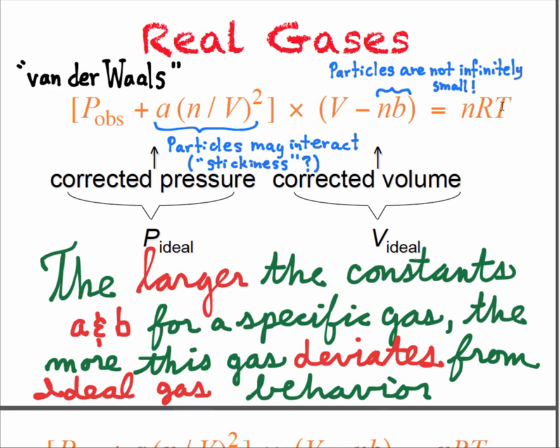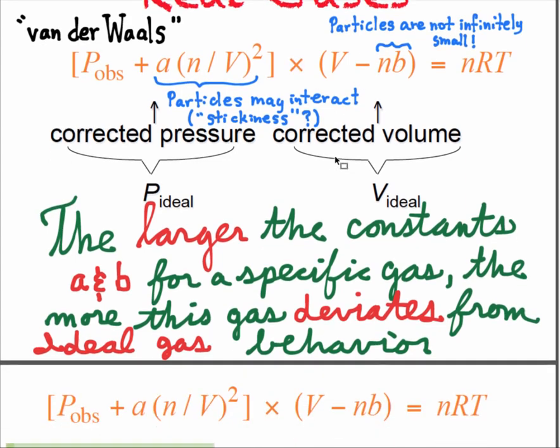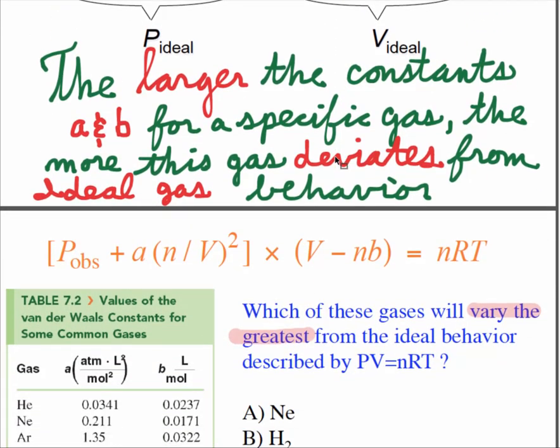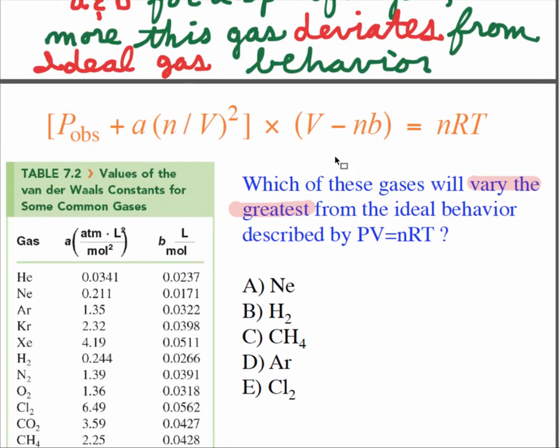PV equals nRT. So P may have to be adjusted if the particles start to interact and be sticky, like interparticle forces, and the volume may have to be adjusted if the particles are larger and larger and larger. So this is the not infinitely small adjustment, and this is the no interaction adjustment. N is just the number of particles. These constants, little a and little b, depend on the gas. They may also depend a little bit on the conditions, but we're going to assume they don't.